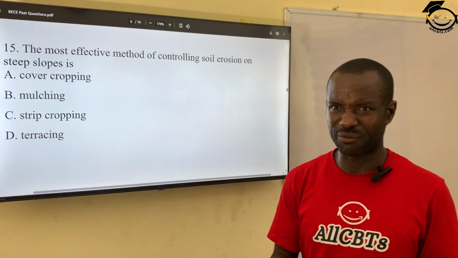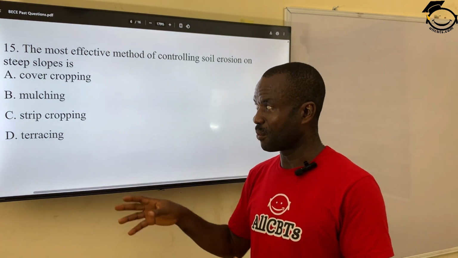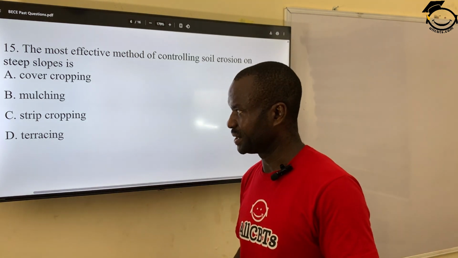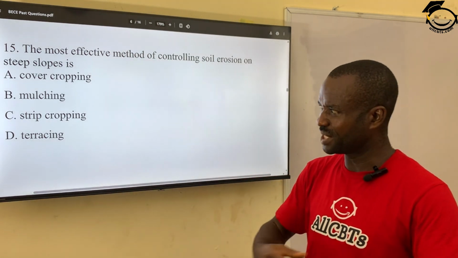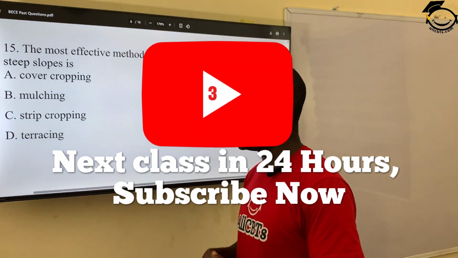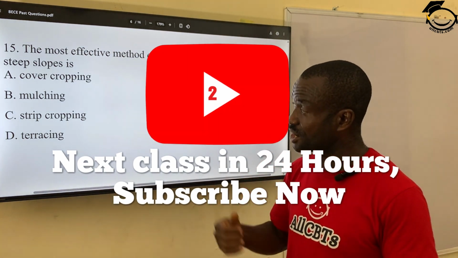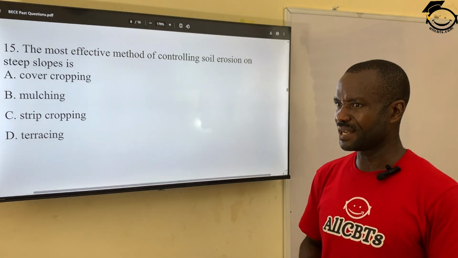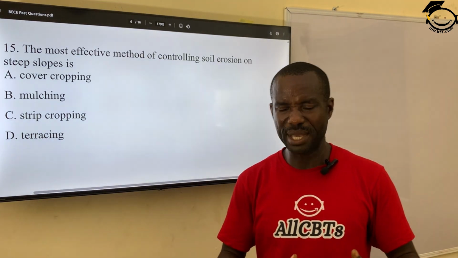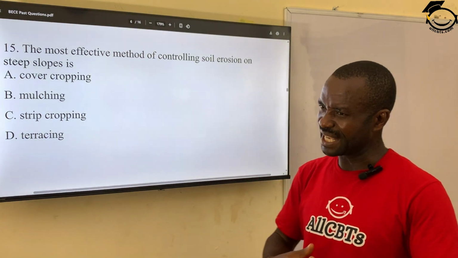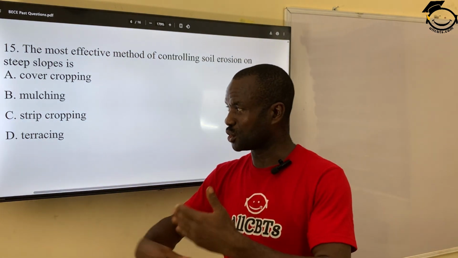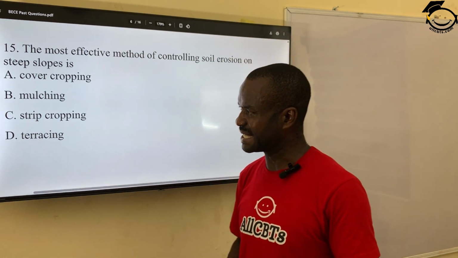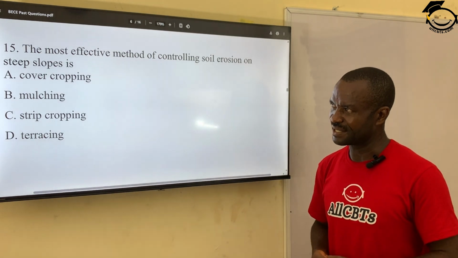Mulching, that is the covering of the soil with some plant material. Strip cropping, that is you are making ridges across the strip. Then D, terracing. Terracing simply means making ridges against the slope or the topography of the environment. So the correct answer is terracing.